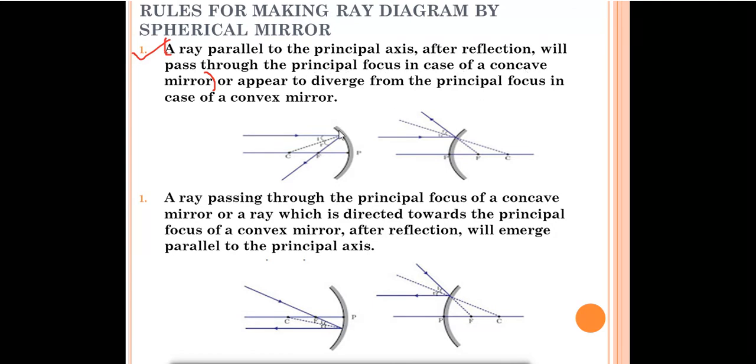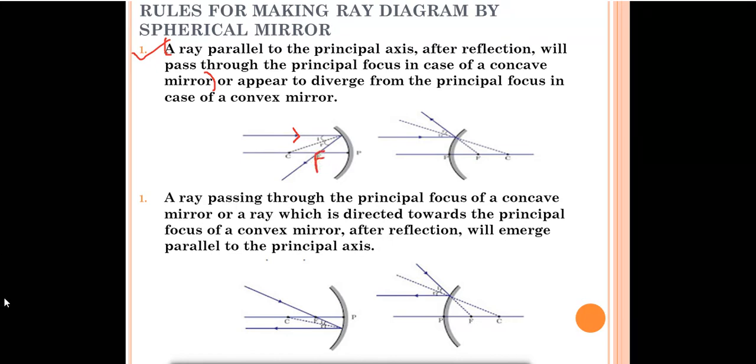Suppose this is your concave mirror. This is the principal axis. This is the pole P, this point is the focus, and this is your center of curvature C. What they are saying is, a ray of light which is parallel to the principal axis, after reflection will pass through the principal focus. So if this ray of light is incident on the surface, after reflection it will pass through the focus point F.